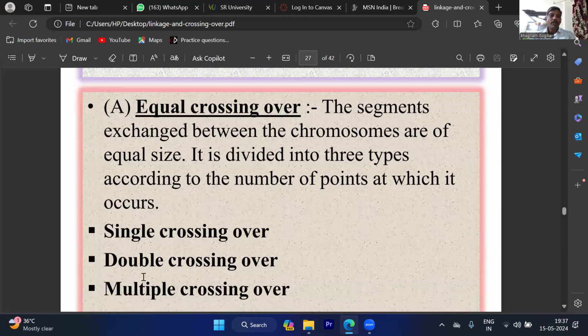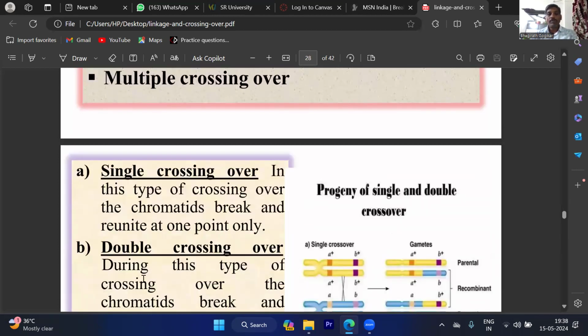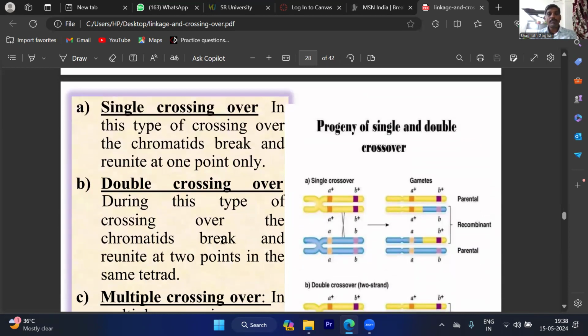If it is 1 point, we call it single crossover. If it refers to 2 points on the chromosome, that is called double crossover. With more than 2 points, that is called multiple crossing over or 3-point crossing over. Based on the figures, we can explain that. Single crossover here. So this is a parental combination.